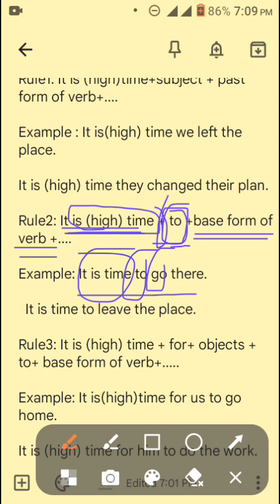Don't be confused with the tendency that every preposition is followed by the gerund form of a verb. So "it is time to go there", "it is time to leave the place". If there is a "to" after the phrase "it is time" or "it is high time", then you have to use the base form of a verb. Okay, and the extension remains the same.